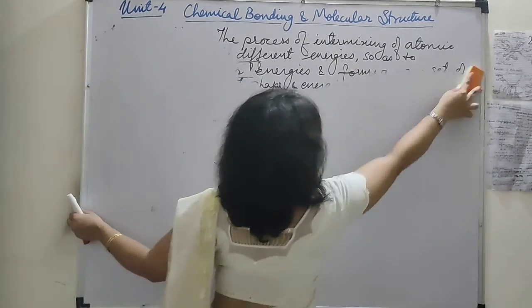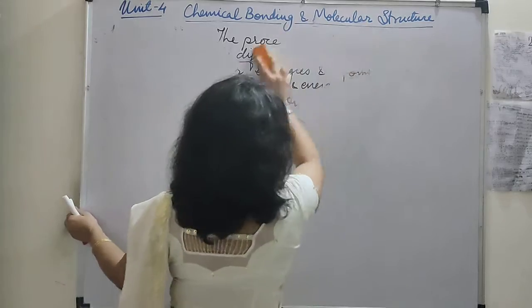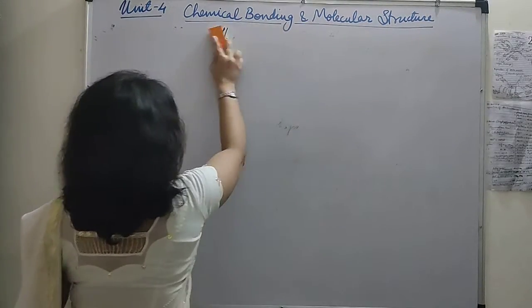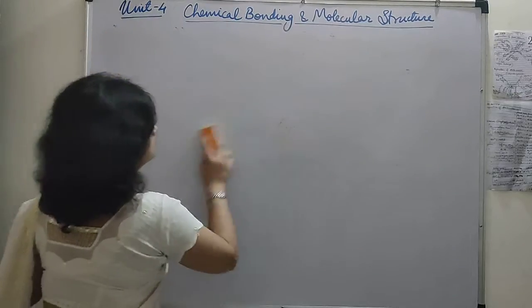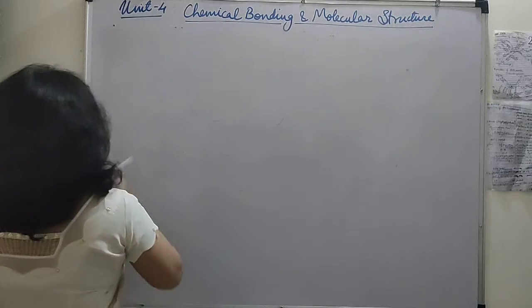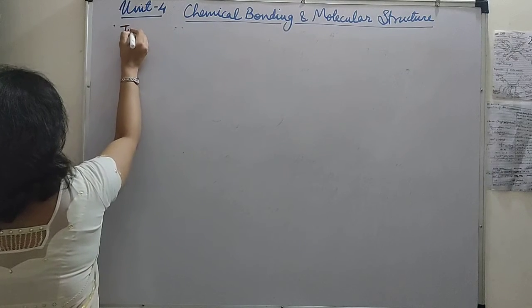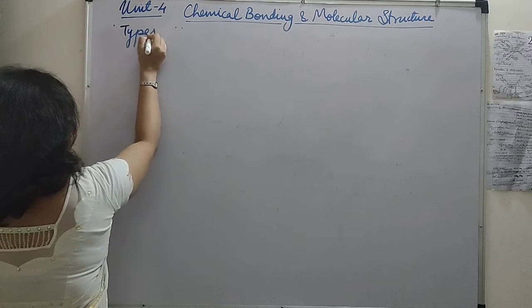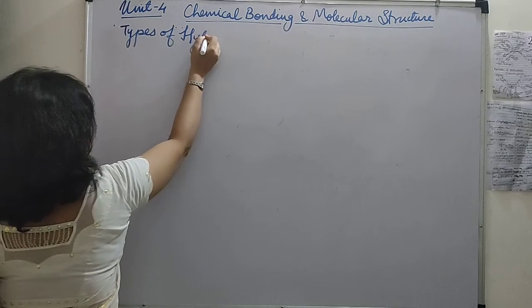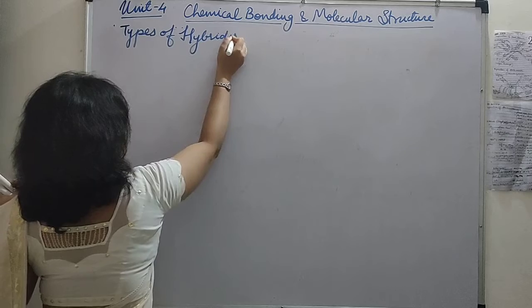Students, I'll be starting with the first type of hybridization, that is sp hybridization. Okay, so let's start. Types of hybridization.